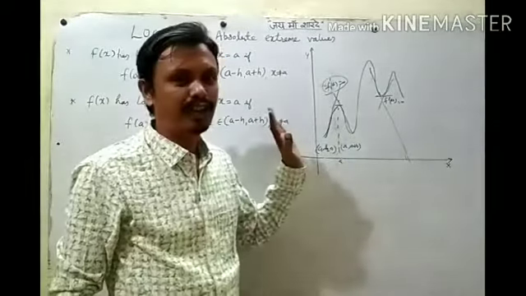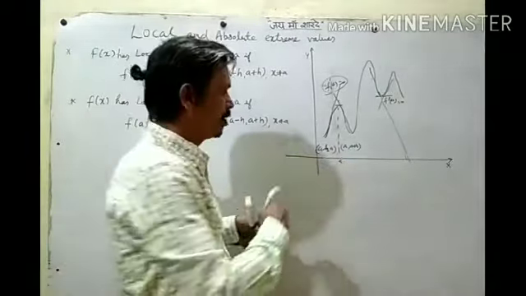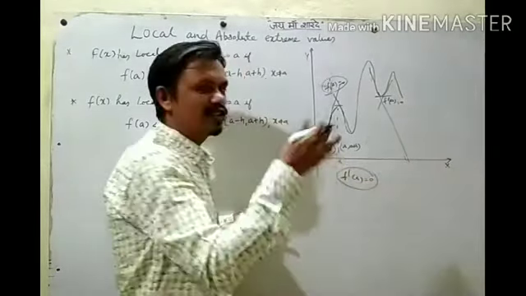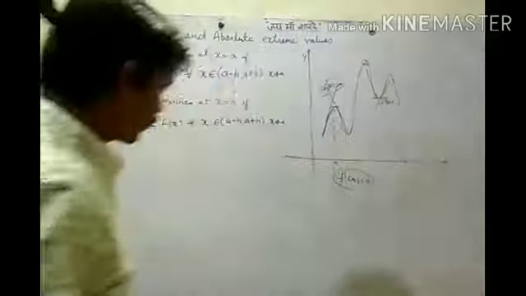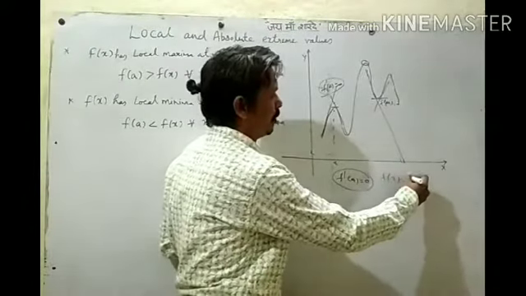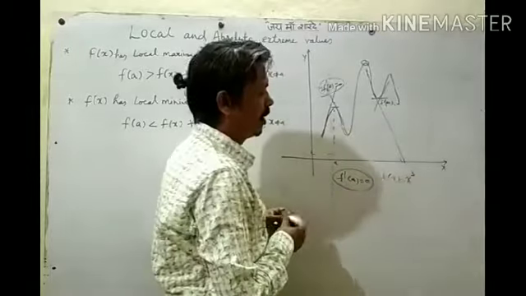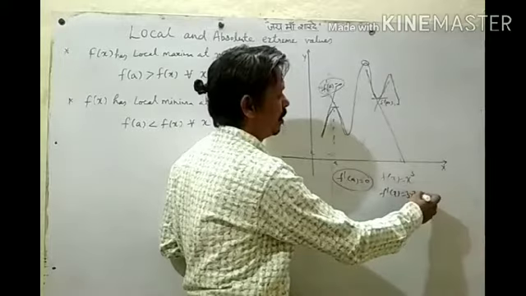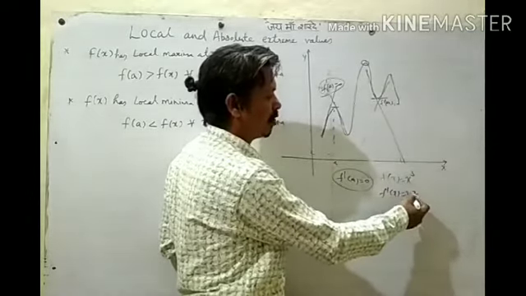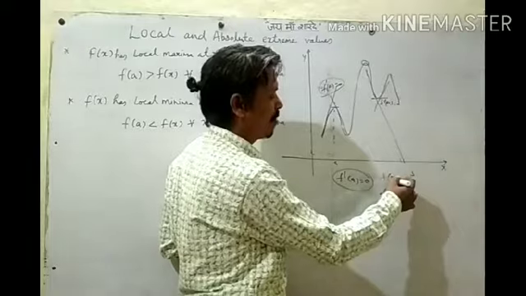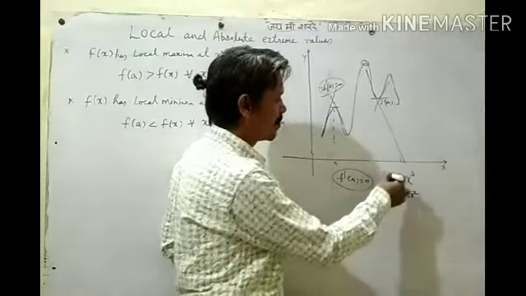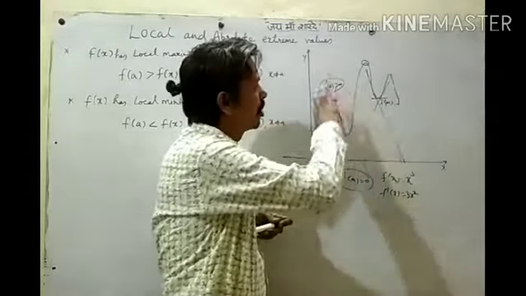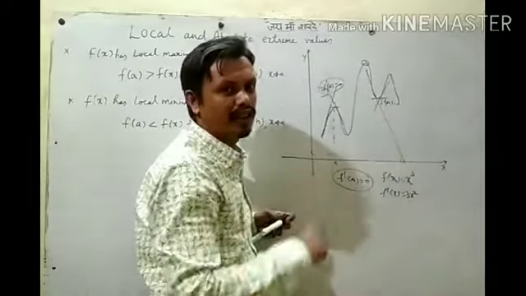But it is not sufficient, because sometimes f dash of a is 0 but the value of the function is not a maximum or minimum. Suppose f of x is x cube. If we differentiate, we get f dash of x equal to 3x square. So at x equal to 0, the derivative is 0, but at x equal to 0 we cannot get a maximum or minimum value of the function. So it is a necessary condition that f dash of x should be 0 for a local maximum or local minimum value, but it is not sufficient.